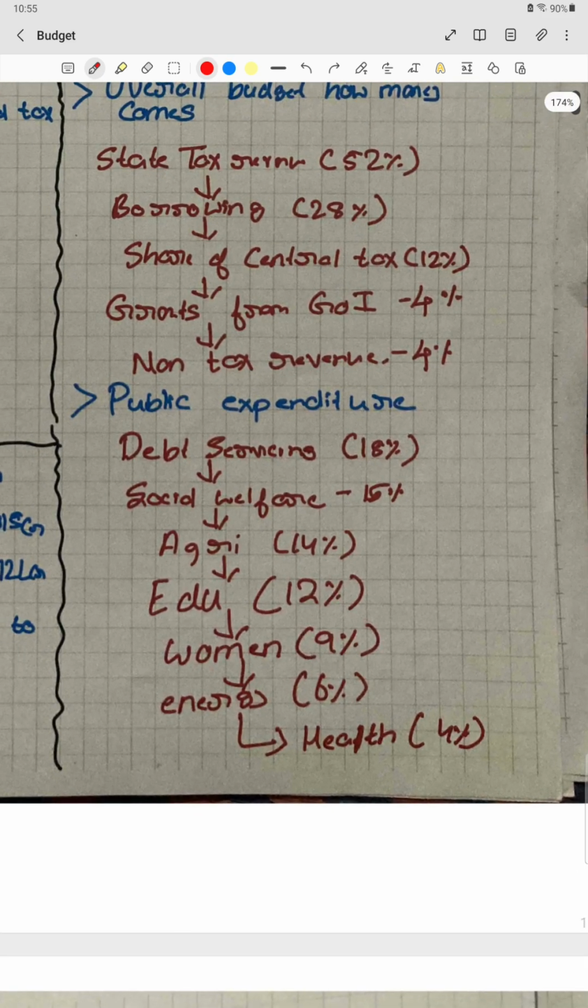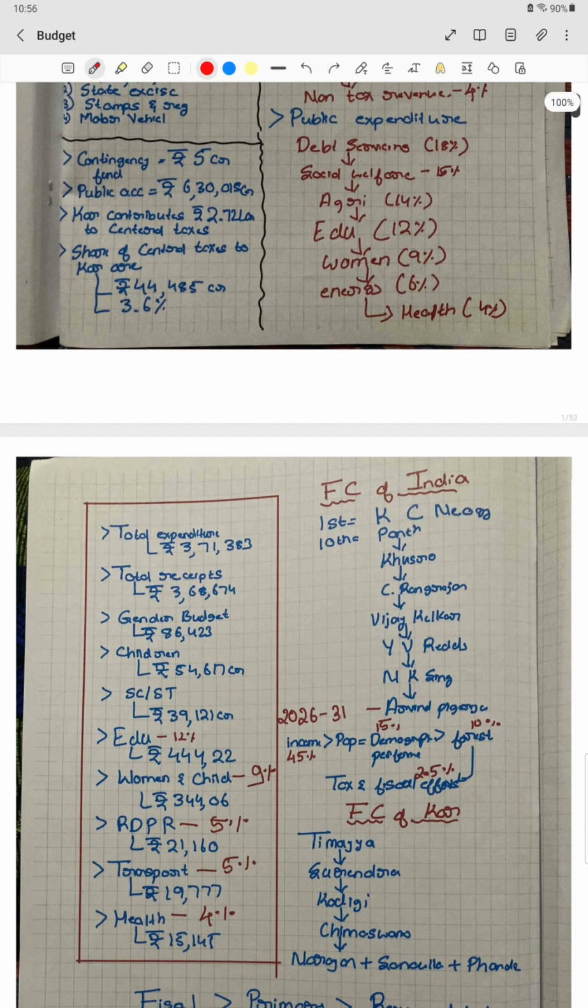And if we look at the expenditure, where we are spending the maximum amount, it is also written in order. Just remember the order. The maximum expenditure is mainly going for debt servicing, means to pay the interest or dividends, that is 18%. Then we have social welfare 15%, agriculture 14%, education 12%, women 9%, energy 6%, and health 4%.